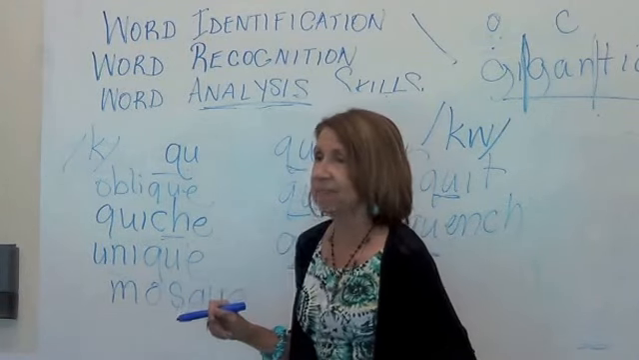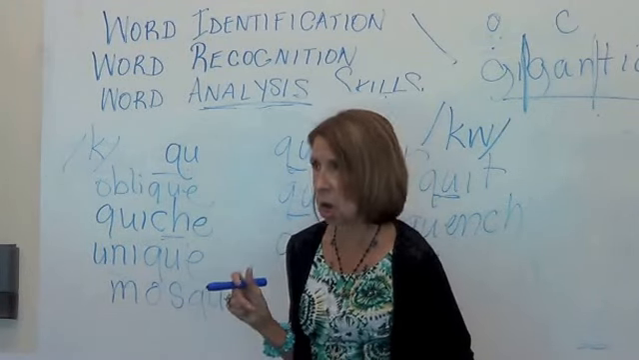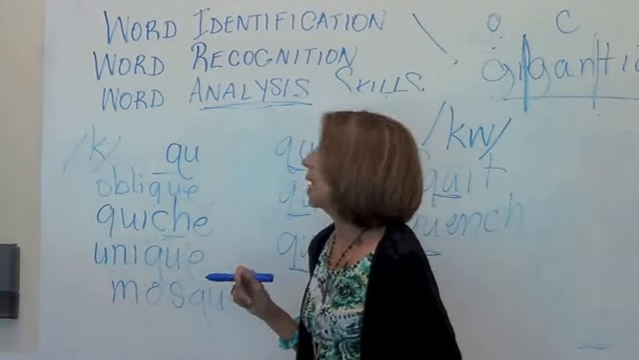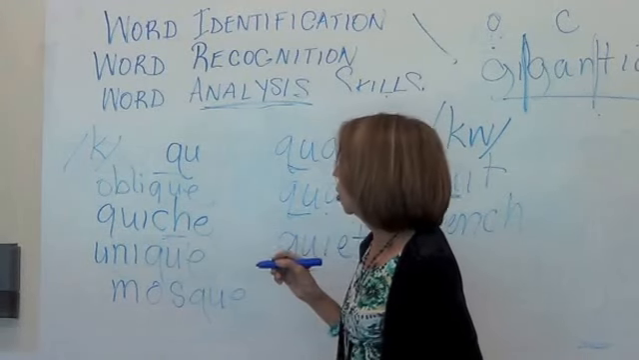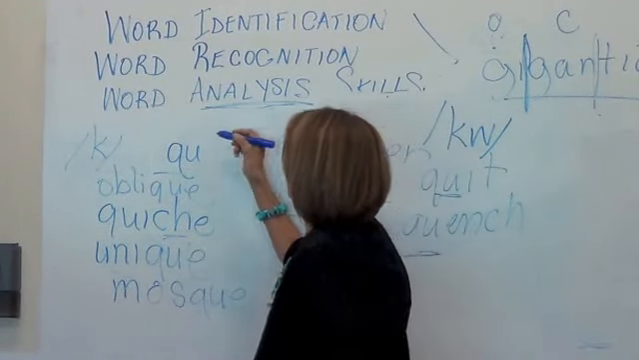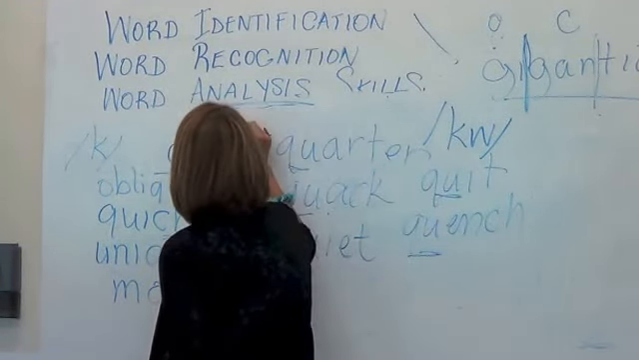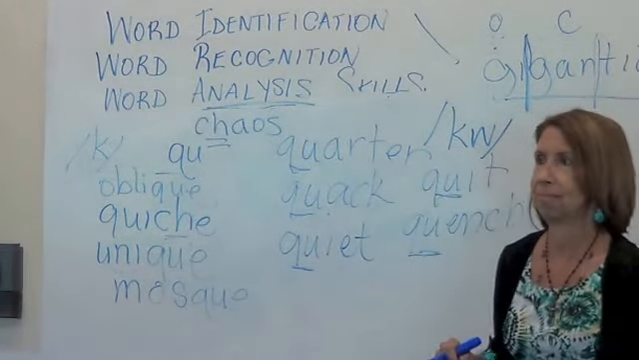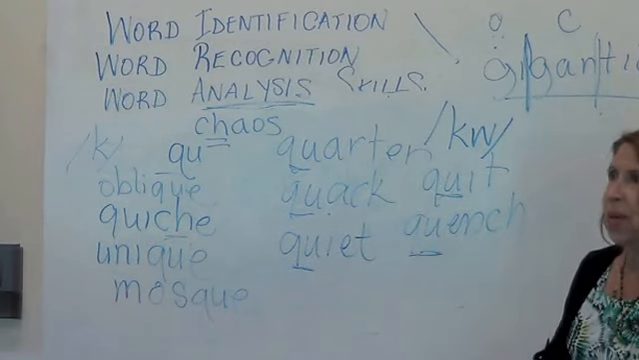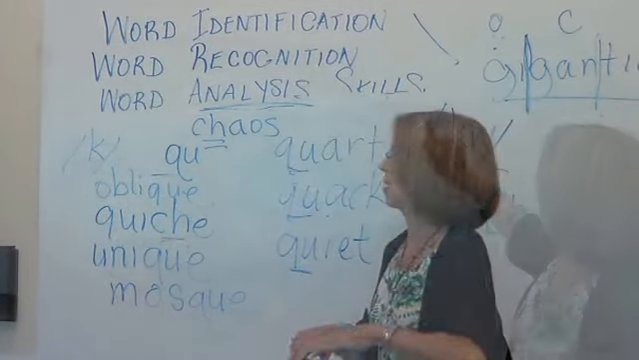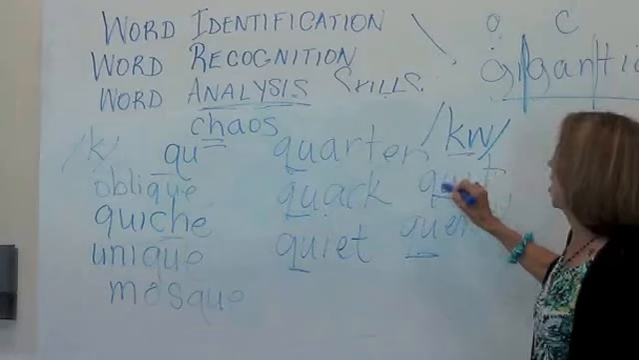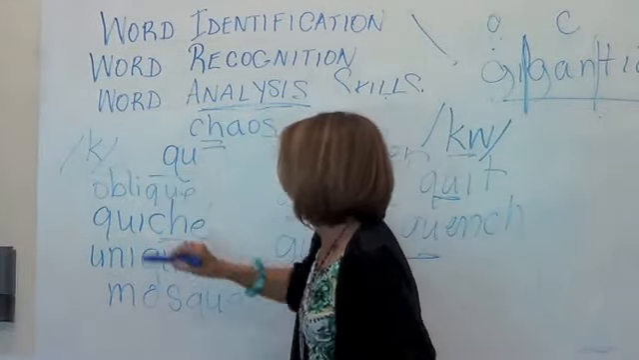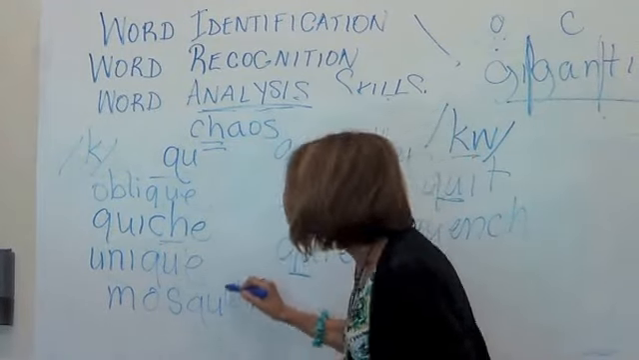So CH can say ch like in chair or sh like in quiche. Oh, you know what else CH can say? Like in chaos. It's still a digraph because it's two consonants, one sound. QU could sound like what? And you can give me examples, right?